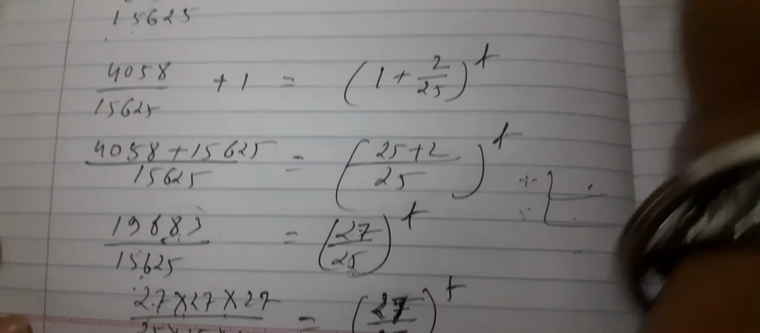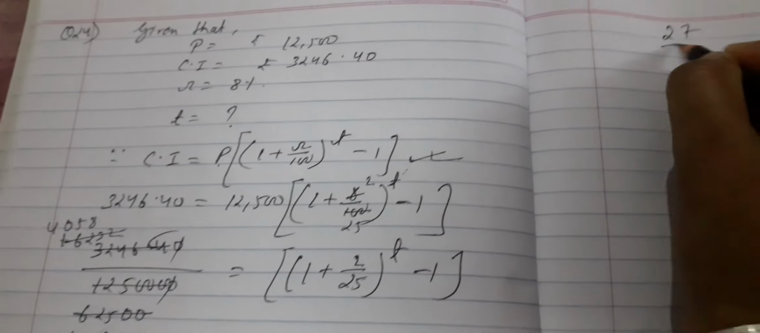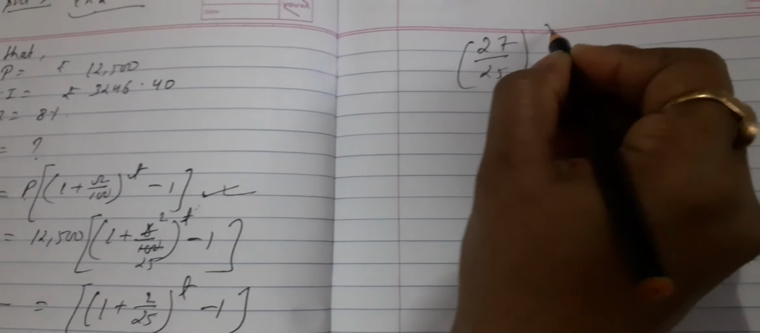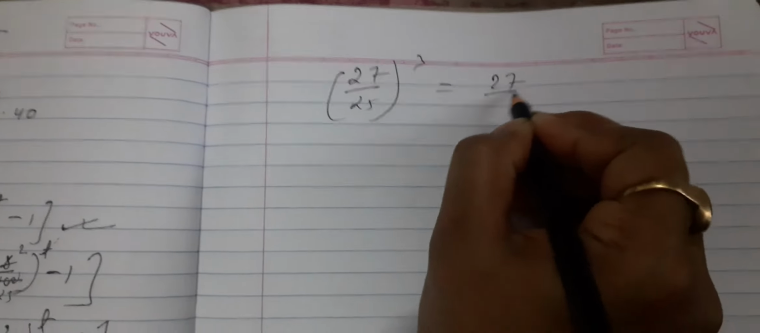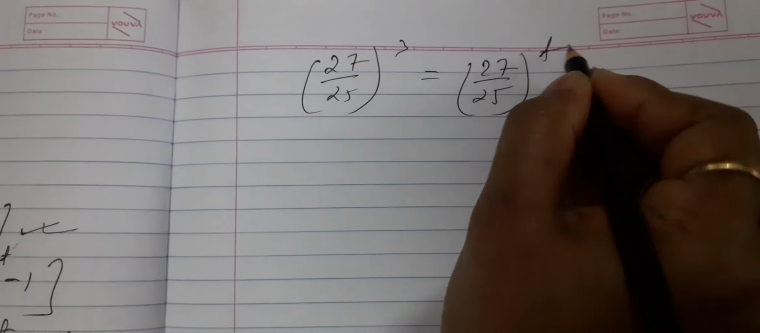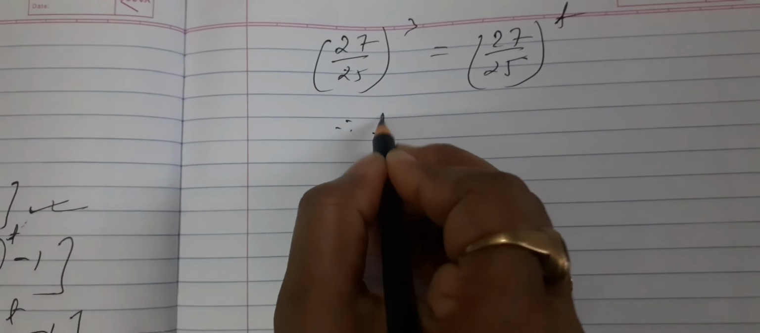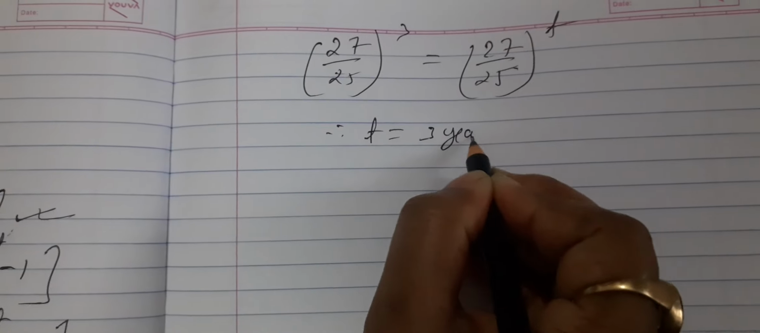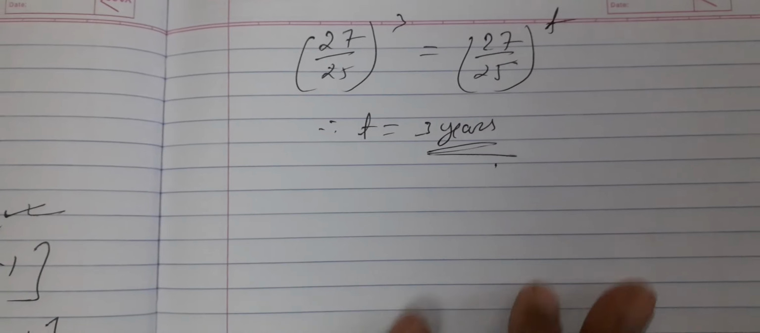So we write 27 by 25 to the power t, and here also 27 by 25 to the power 3. Bases are the same, therefore time is equal to 3 years. And here our answer is over.